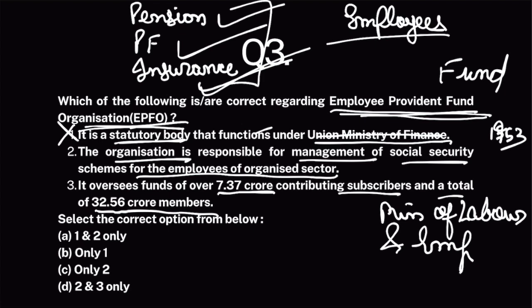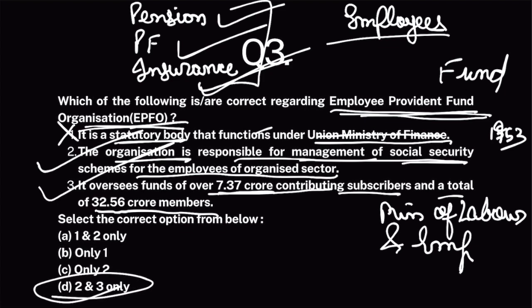The organization is responsible for management of social security schemes. Absolutely correct. It oversees funds of. This is also correct. Okay. D.